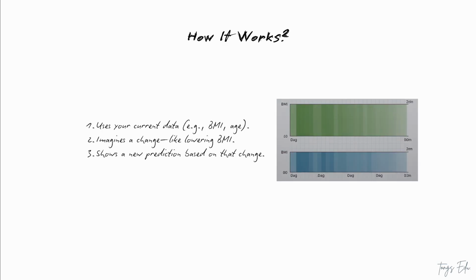Let's break it down. A counterfactual explanation looks at your current data, your BMI, age, or health conditions, and imagines a what-if scenario. In this case, it's asking, what if your BMI dropped to 25? How would that affect the stroke prediction? The AI runs the numbers and shows you a different outcome, 70% chance of no stroke instead of 90% stroke. It's not just telling you the problem, it's giving you a path to a solution.